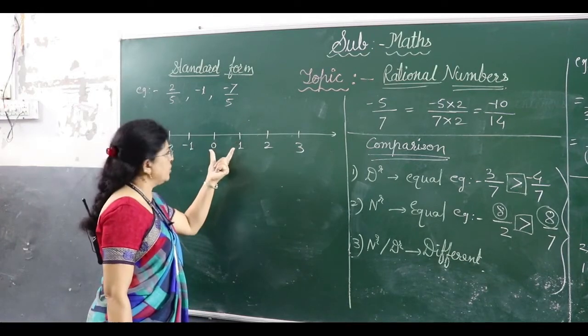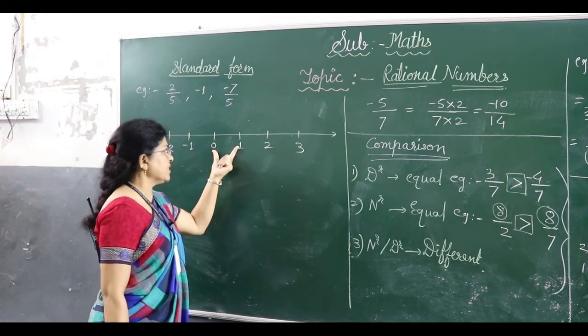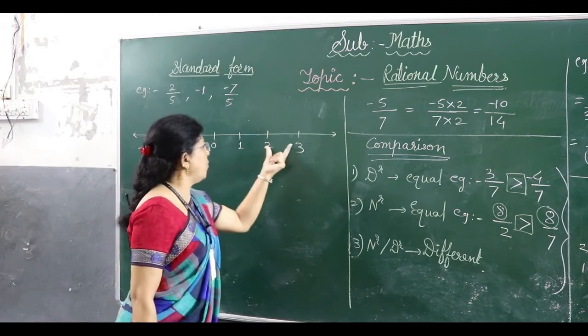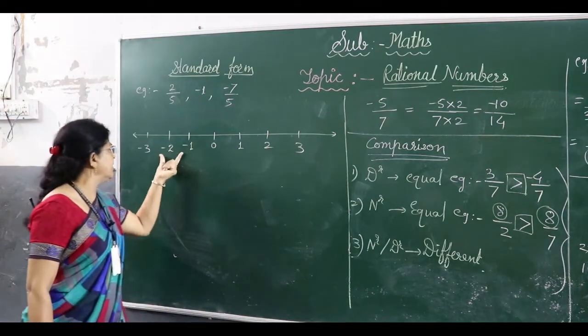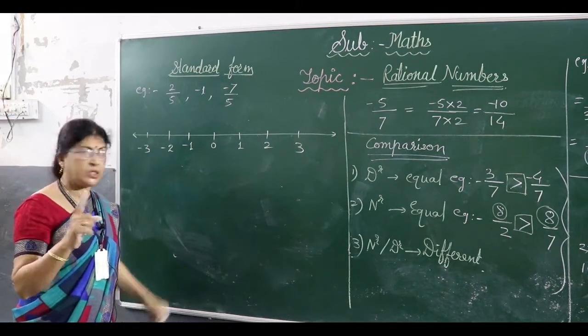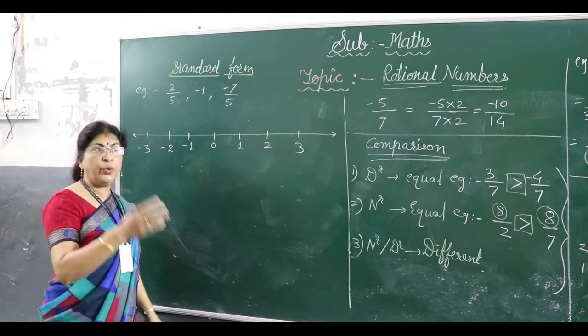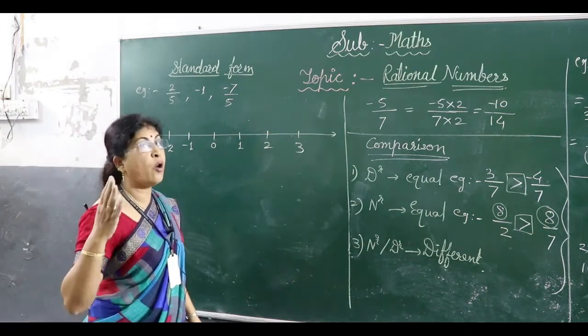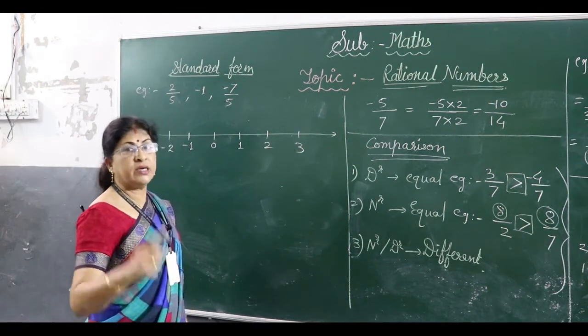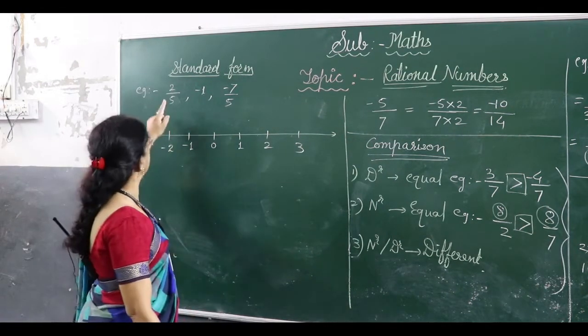This is called, see, 0 to 1 is a distance of 1, 1 to 2 is a distance of 1. Every division is of distance 1. That is why it is called unit length, right? Now every unit length you divide into different divisions. How many divisions? It is dependent on the denominator.